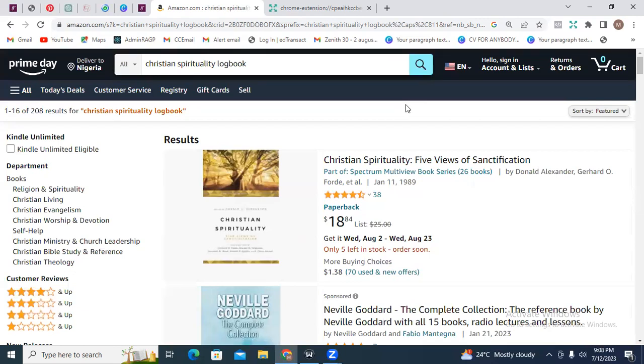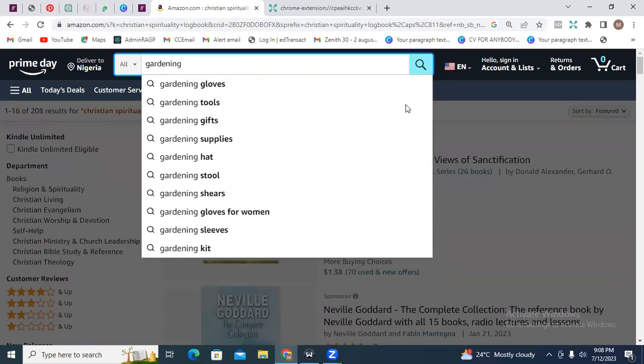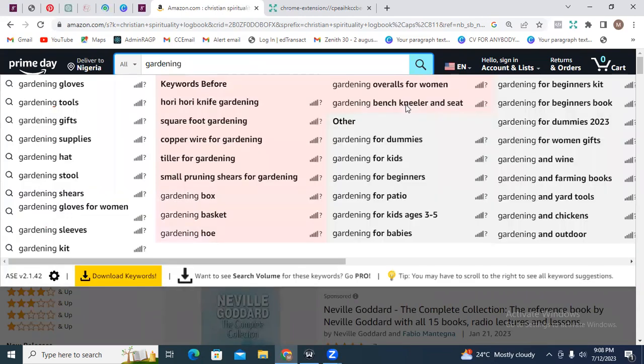We're going to be looking at the 10th one, which is gardening. All right, so let's look at gardening. I've once done a book on gardening. I think I did a book on vegetable gardening. I can't remember, right? But let's look at gardening journal.